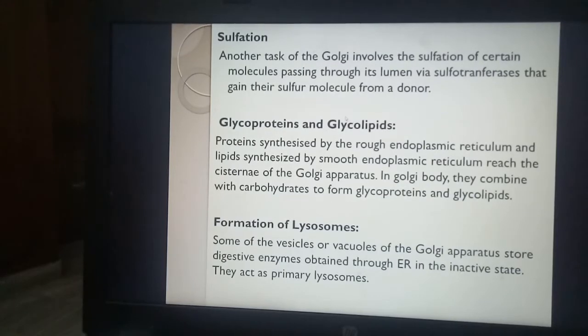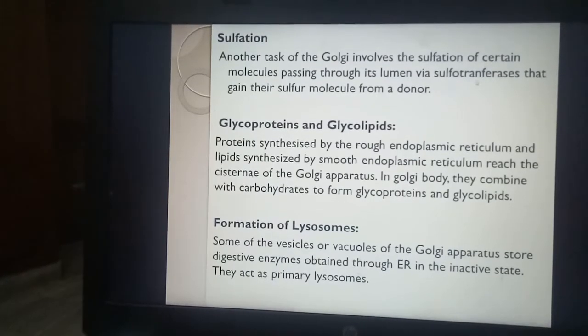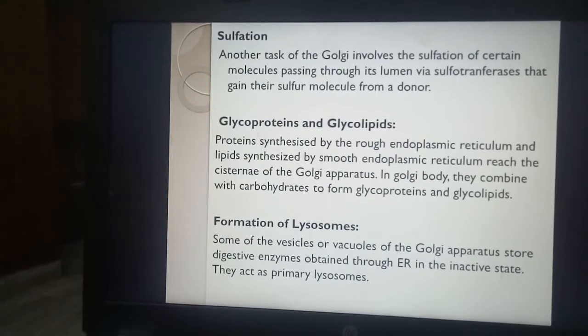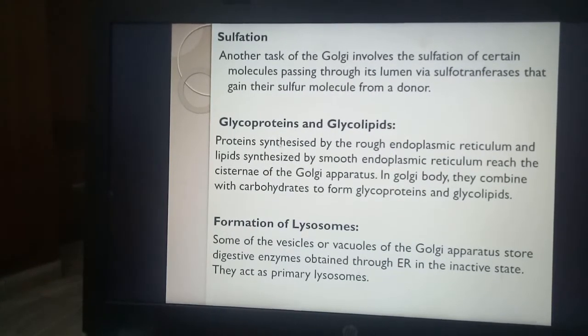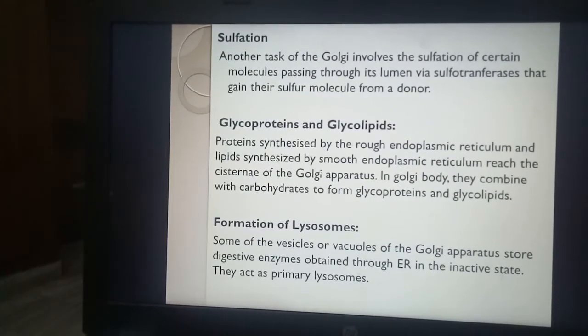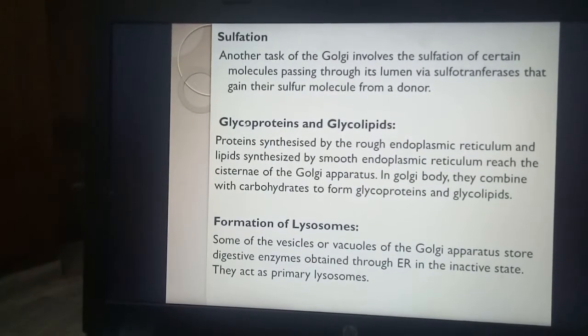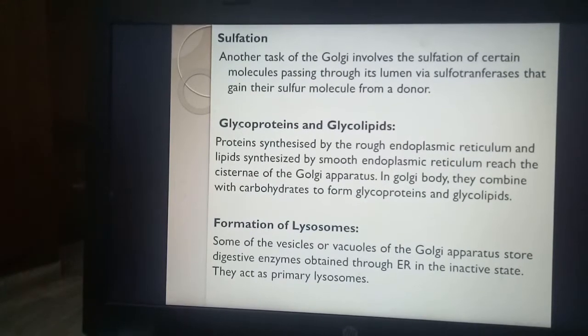Sulfation of molecules happens in the lumen of Golgi apparatus with the help of the enzyme sulfotransferase. Here even proteins and lipids, which are synthesized in rough endoplasmic reticulum and smooth endoplasmic reticulum respectively, are carried to Golgi apparatus, and here they get attached by a carbohydrate moiety.